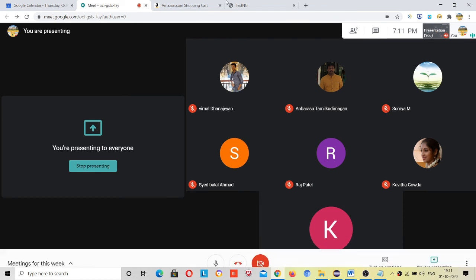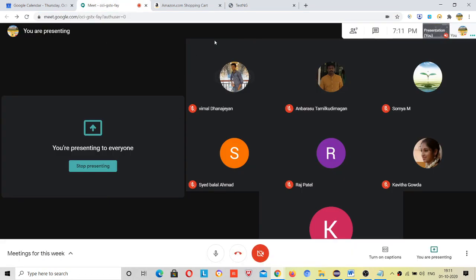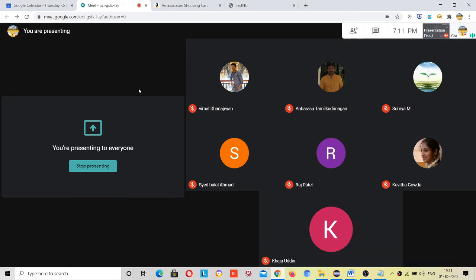So just follow this, because TestNG is the most popular framework, right? Not only for Java people, or for any technology people. If you are going to learn tomorrow API automation, if you are going to learn tomorrow Appium, then TestNG is common in every place, right? If you are going to work with Protractor, then TestNG is common everywhere.